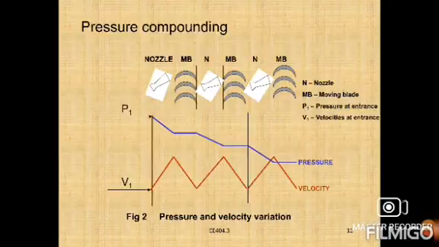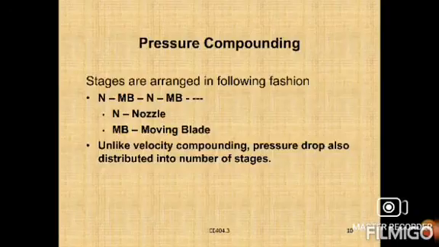Then next one, pressure compounding. Pressure compounding is arranged in the following sequence: first a nozzle, second a moving blade, again a nozzle, again a moving blade, and so on. N means nozzle and MB means moving blade. Unlike velocity compounding, the pressure drop is also distributed into a number of stages. Here also we need to decrease the speed of the turbine, so in this method we place nozzle and moving blade, nozzle and moving blade.